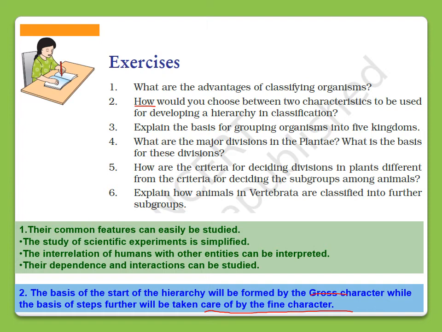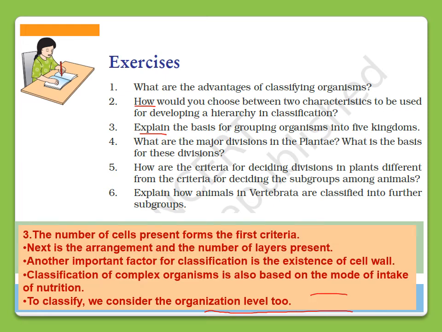The next question is, explain the basis for grouping organisms into five kingdoms. As you know, all the organisms are grouped into five kingdoms. The first criterion is the number of cells present in the organism. If you remember, there were unicellular and multicellular animals, right?